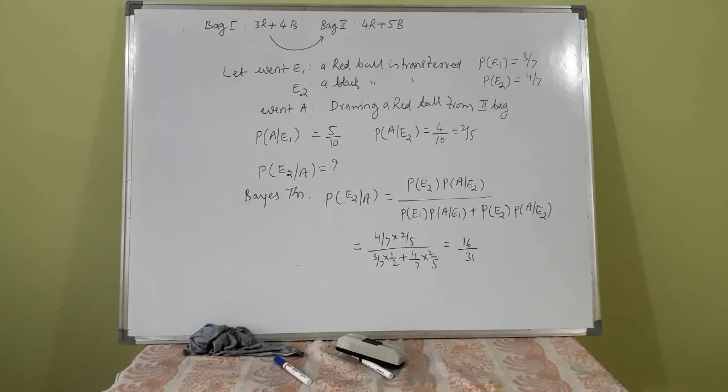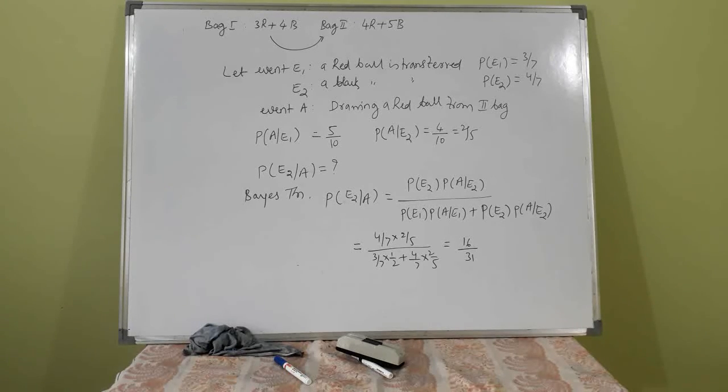One ball is transferred from bag 1 to bag 2, and then a ball is drawn from bag 2. The ball so drawn is found to be red in color. Find the probability that the transferred ball is black. Now, the ball obtained is red, and the transferred ball is black. Okay, let us define the events.